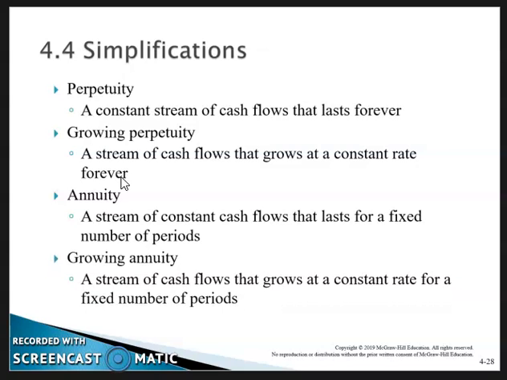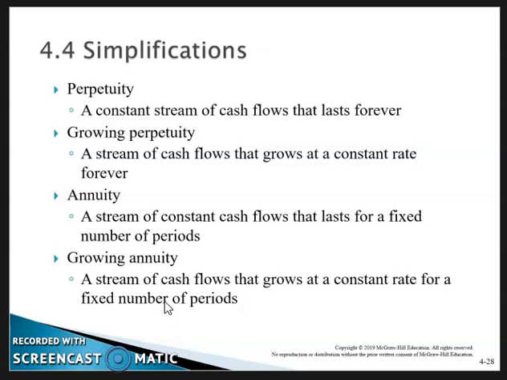Then there are also growing annuities, streams of cash flow that grow at a constant rate for a fixed number of periods. An example of that would be a retirement benefit. Most of the time, retirement benefits, Social Security and so forth, are indexed to the consumer price index or some similar number, so it's not necessarily a constant rate.